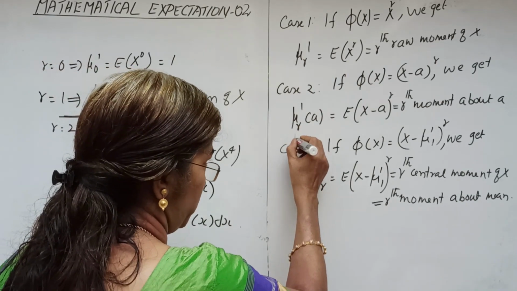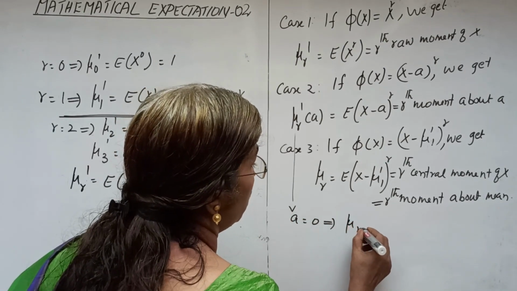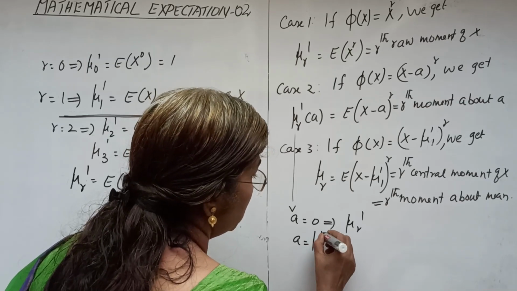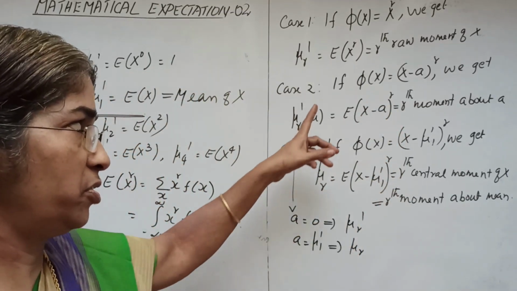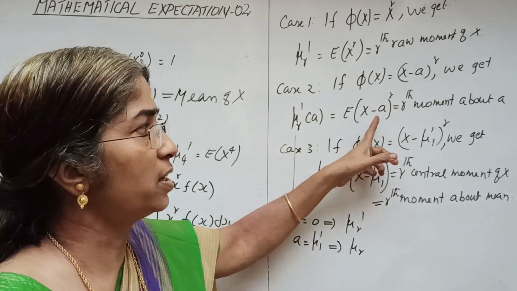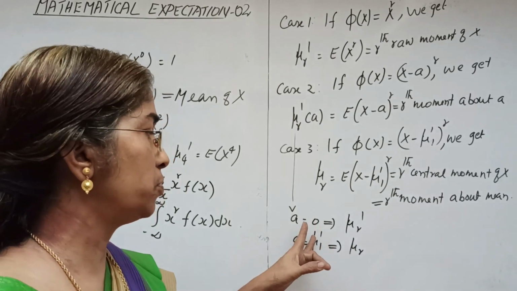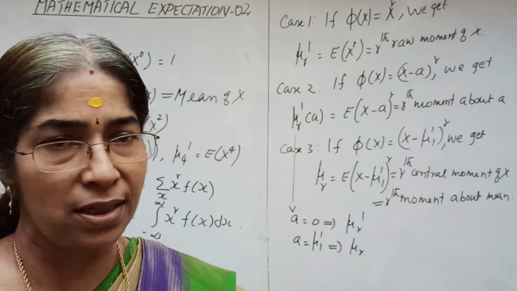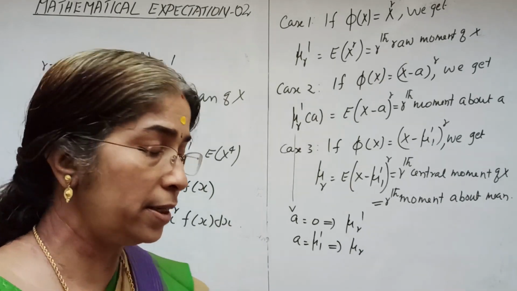In this definition, a equal to 0 gives mu r dash, and a equal to mu 1 dash gives mu r. This is the basic definition. So the rth moment about 0 is the raw moment of x, and the rth moment about the mean is the central moment of x. We will discuss this in detail later.